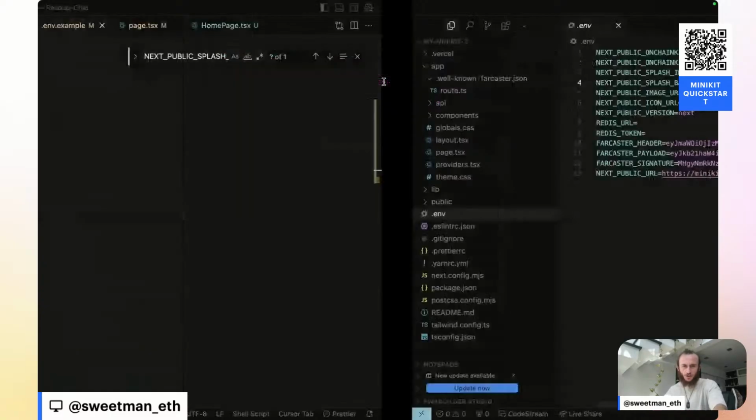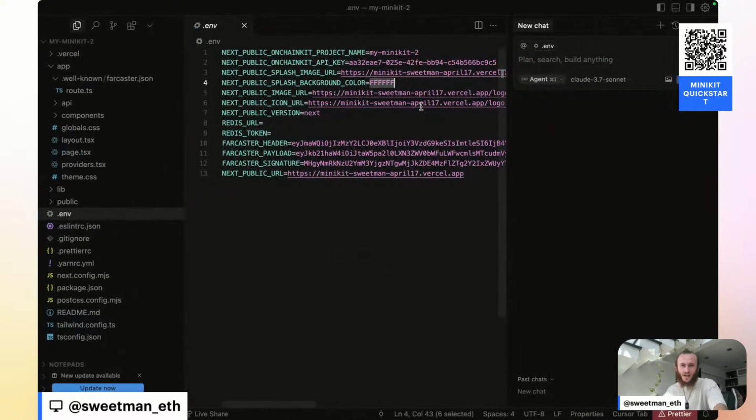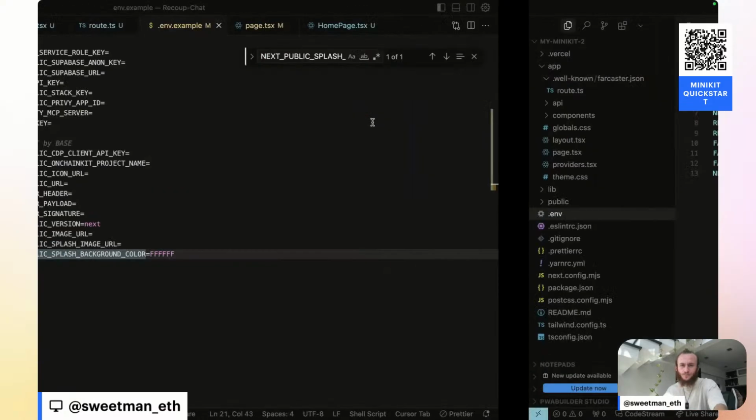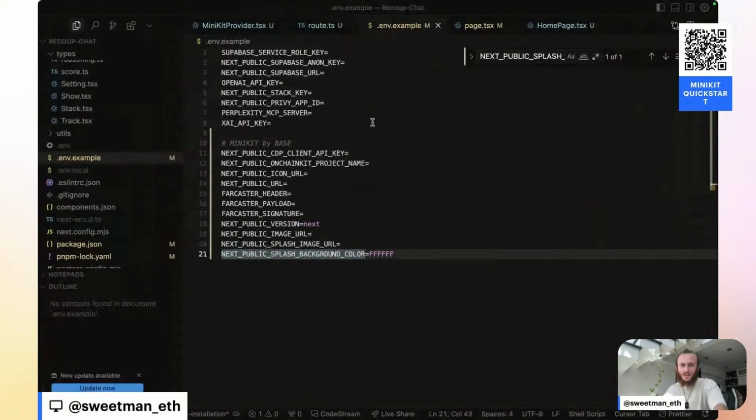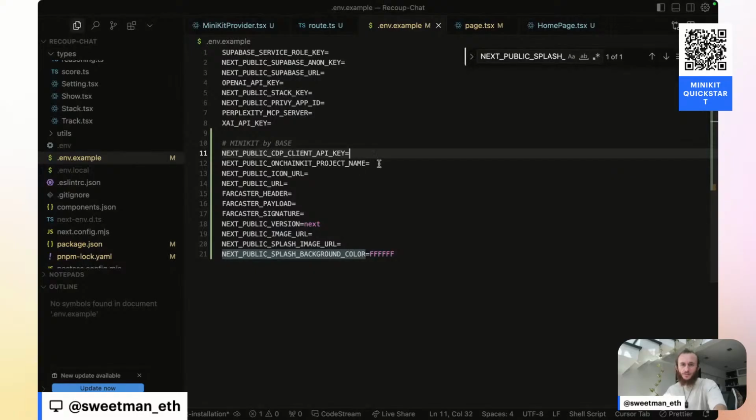We'll use the same one, which should just be white. It's either white or black. API key, project name. Where's project name? Project name, we'll just make this my MiniKit app. Icon URL, public URL, Farcaster header. None of these other things we can define off the bat, but these we can.